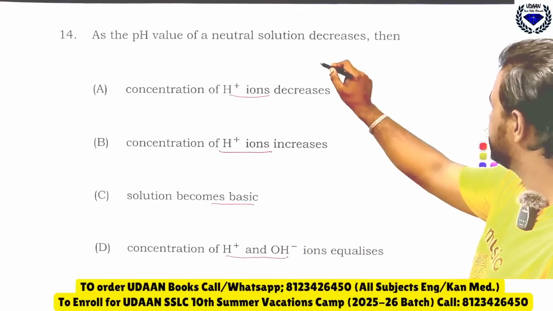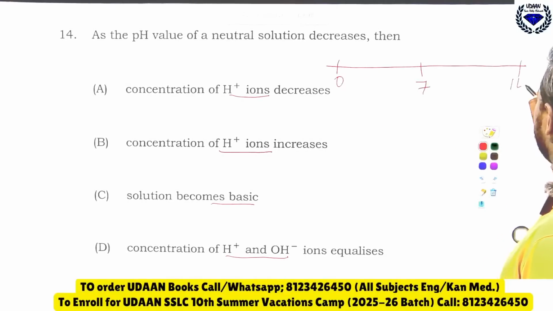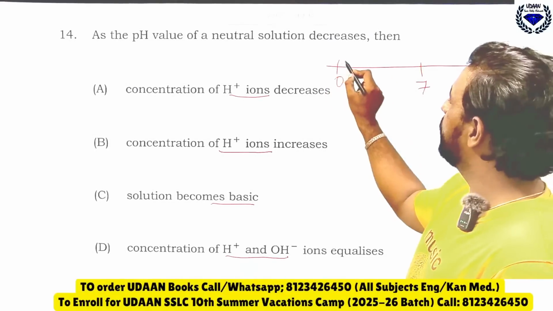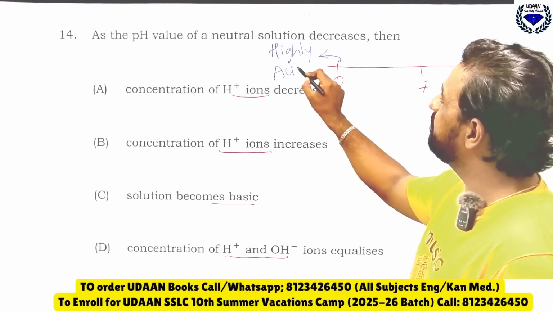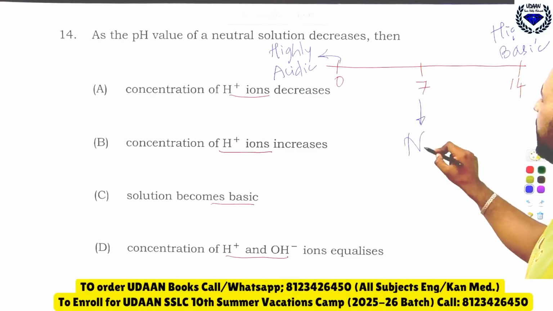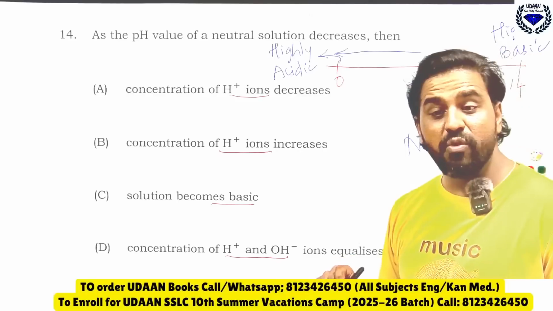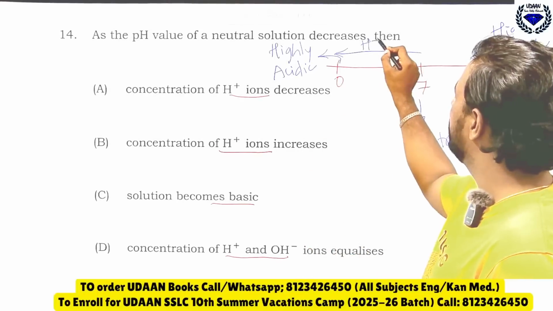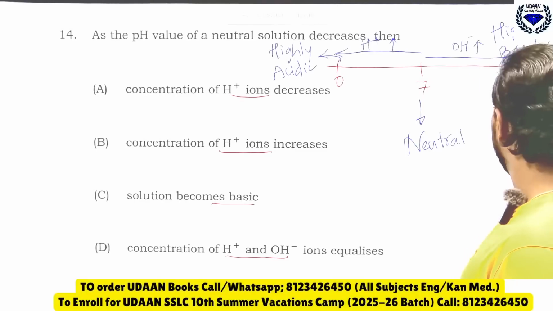See, this is the pH scale. Here 7 comes, this is 0 and I write here 14. The one which is 0 is what? It is highly acidic. You remember, it is highly acidic. Similarly, 14 will come with what? Highly basic. And this one is what? Neutral solution. Now if you go from here to here, 0 is more acidic, that means H plus ions increase. If you go up to 14, here OH minus ions will increase.